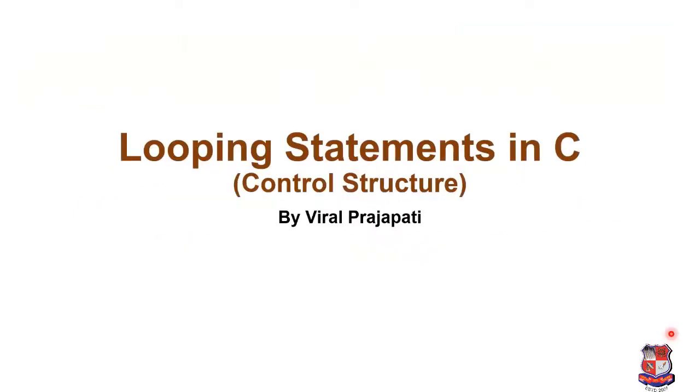Hello everyone. Today we are going to discuss control structure in C. In our last few lectures, we already discussed many things about control structure. Control structures are used to manage the flow of the C program. We saw that control structures have two main categories. First is decision making statements and second is looping statements. We already discussed decision making statements. We also saw different decision making statements like if statement, switch case statement, conditional operators, and goto statement. Now, today we are going to discuss looping statements in C.